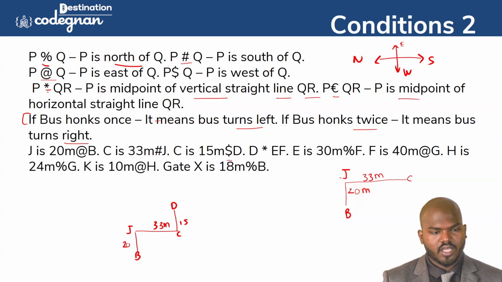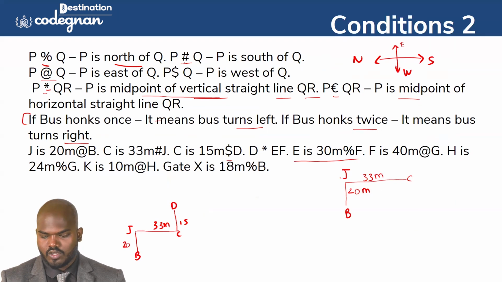So it is given the star. Star means it needs to come as a vertical straight line. So D is the middle point of something. Then E is 30 meter to the F. So either E will come here. D is coming as the midpoint of a vertical straight line. That's what they mentioned in this one.